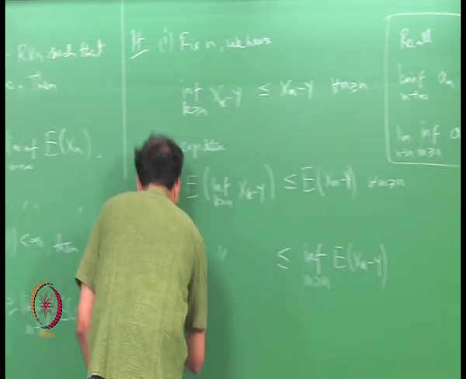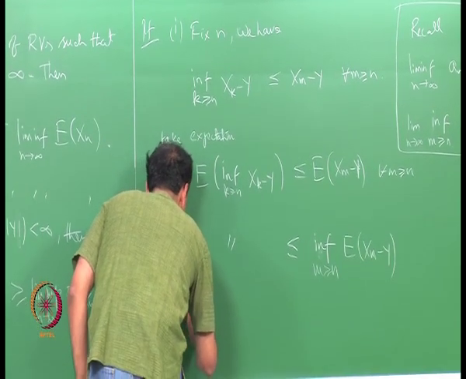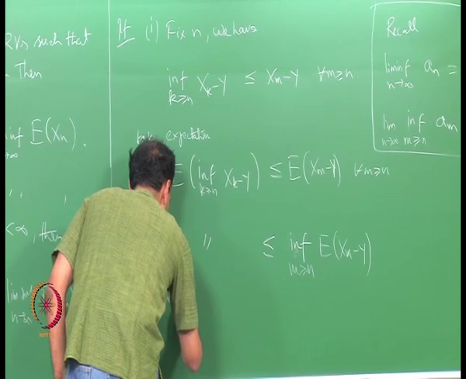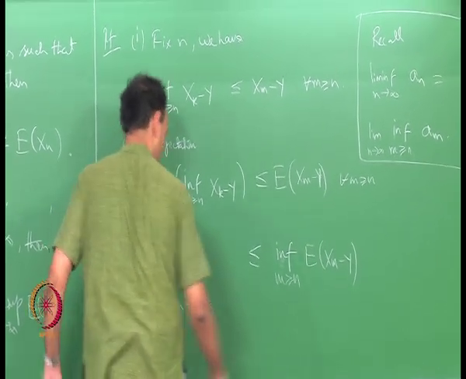Now, take limit n going to infinity, right. So, let me continue over there.